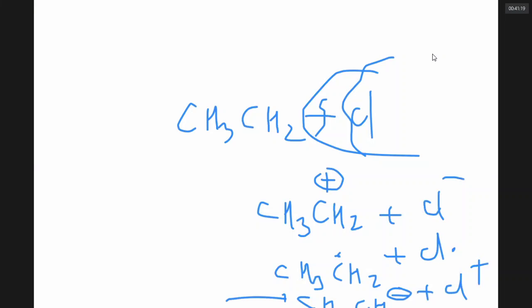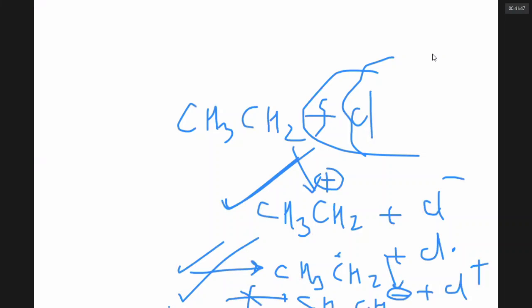The third case never happens because Cl is more electronegative. It always loves to take away electrons. The first one is a frequent possibility. The second one can happen if there is a peroxide or UV light. The second type of breakage is called homolytic fission. The first type of breakage is called heterolytic fission. If the third variety happens, it is also heterolytic fission. In heterolytic fission, you get positively charged or negatively charged ions.